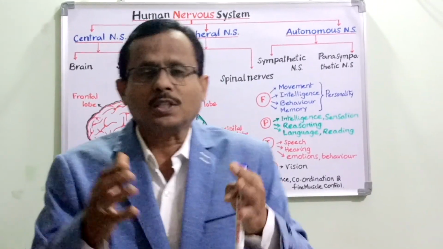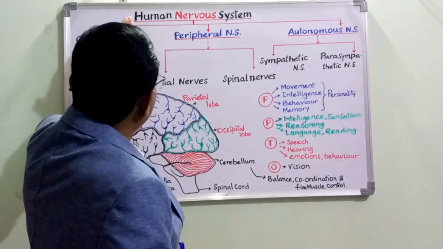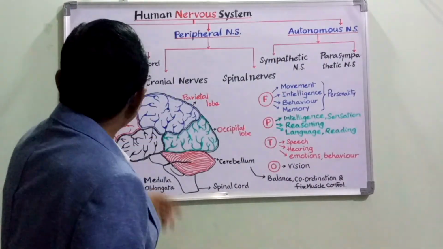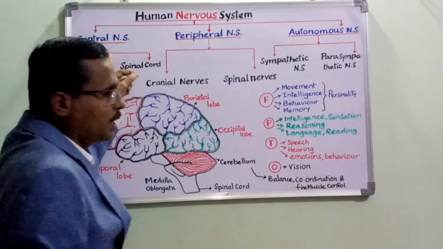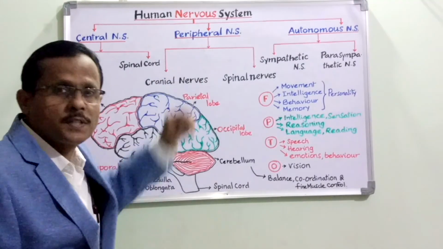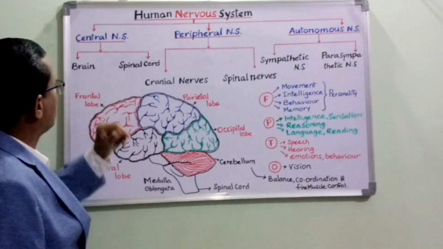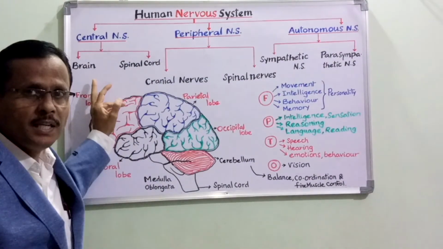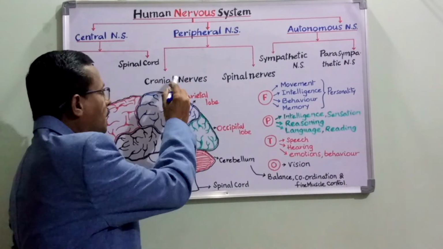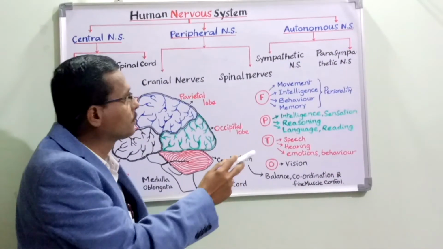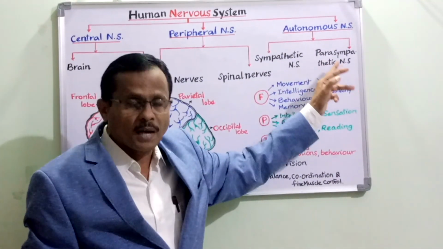Firstly, we shall discuss the classification of the human nervous system. It is divided broadly into three divisions: the central nervous system, the peripheral nervous system, and the autonomous nervous system. The central nervous system includes the brain and spinal cord. The peripheral nervous system includes cranial nerves and spinal nerves. The autonomous nervous system includes the sympathetic nervous system and the parasympathetic nervous system.